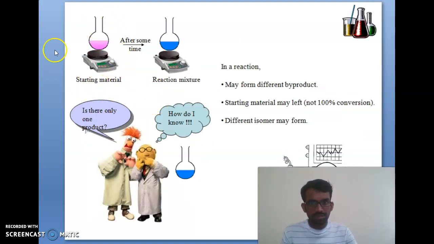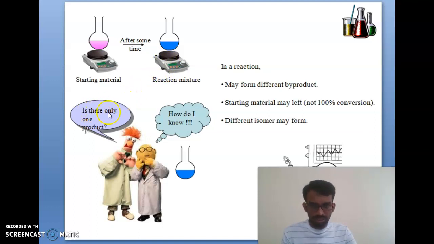Before going further, let me give a brief introduction with a starting material. Suppose you have a beaker heated on a magnetic stirrer, and it is a pink color. After some time it changes into a blue color or something. So what is happening? The starting material is pink, and after some time it changes into blue. That is called a reaction mixture. The starting material converts after some time and the color changes. You can find out from that; that is our concept.